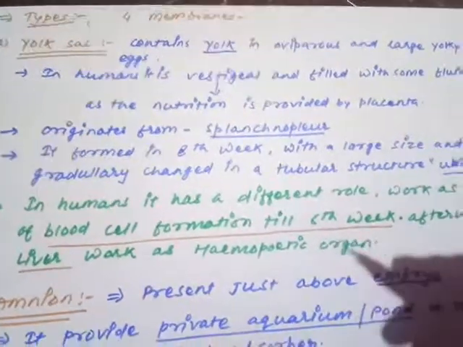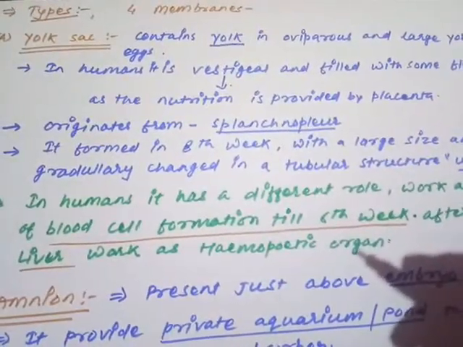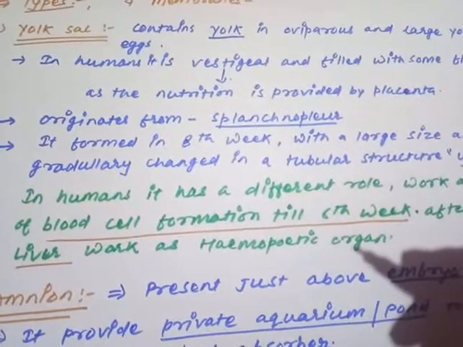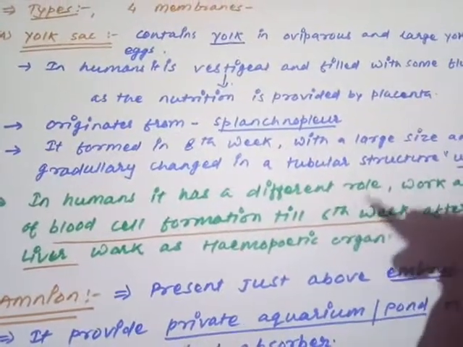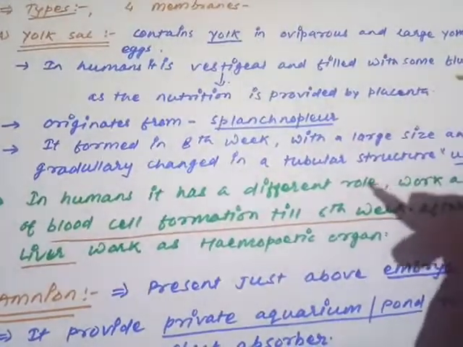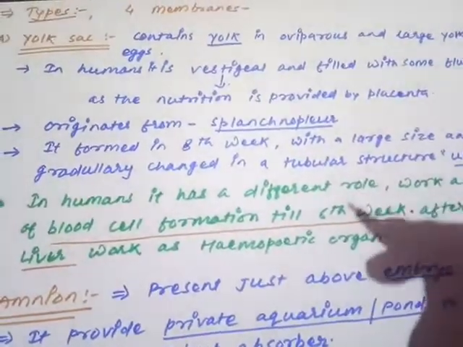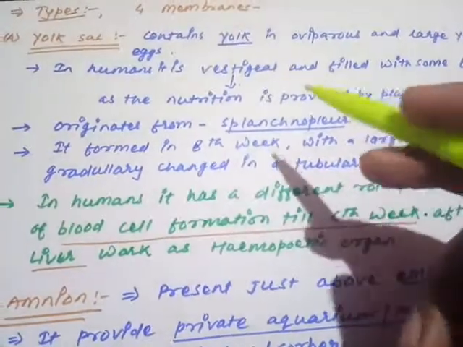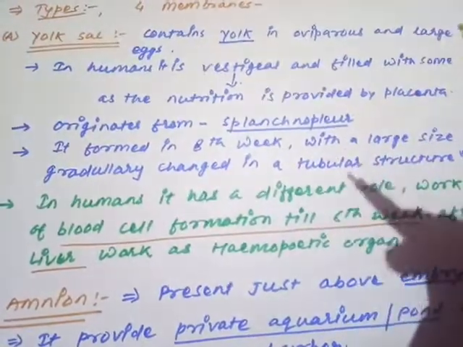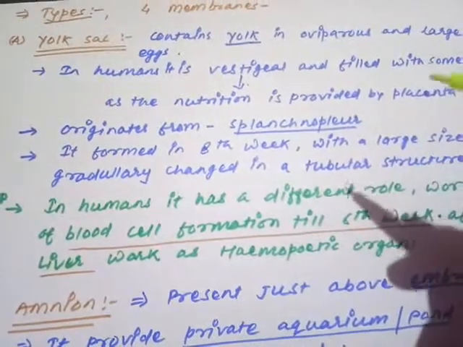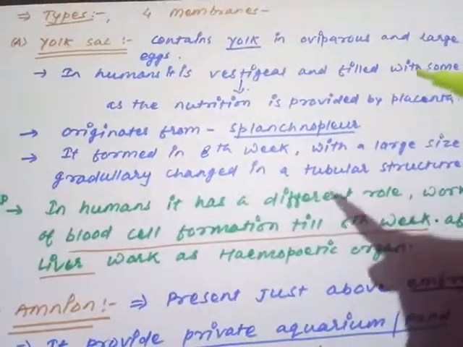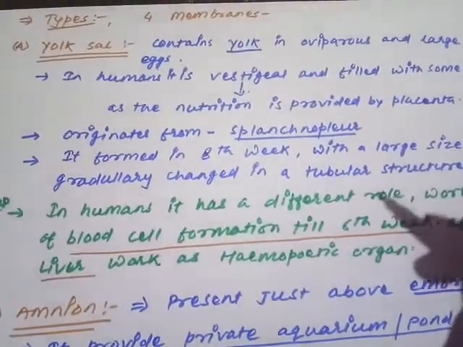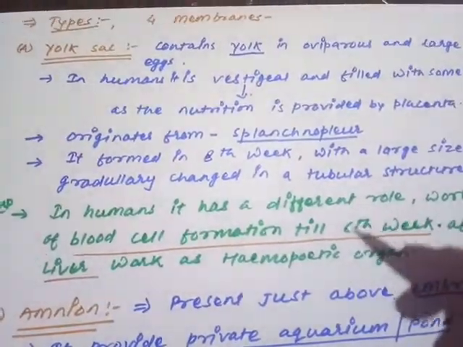But in the case of humans, you know very well, we have almost none of the yolk. That is why our egg is called alecithal. So there is no use of the yolk sac, but it is developed. The yolk sac originates first, it is present, but in the form of a vestigial structure. So in humans, the yolk sac is not of any importance, since we have alecithal eggs and we derive all the nutrition from the placenta, with the help of the placenta from the mother's body only.